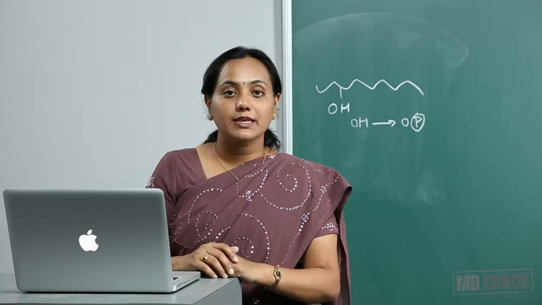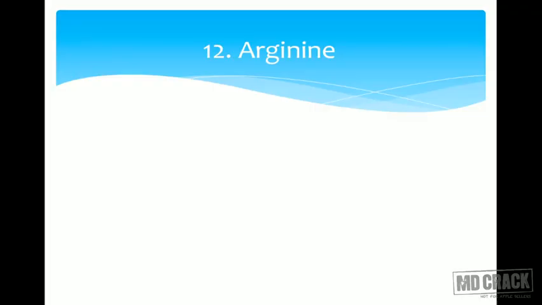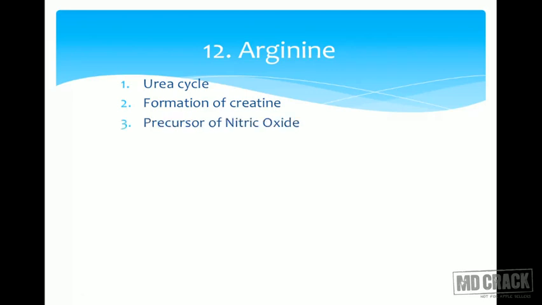So let us go on to the next amino acid, that is arginine. What does the name mean to you? Again, arginine: arginase, urea cycle. That is where it is important. It is involved in the formation of creatine. Remember, guanidoacetic acid is formed from glycine and arginine. It is a precursor of nitric oxide. This is one of the most important functions of arginine.